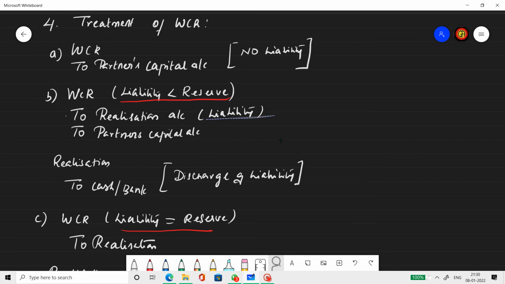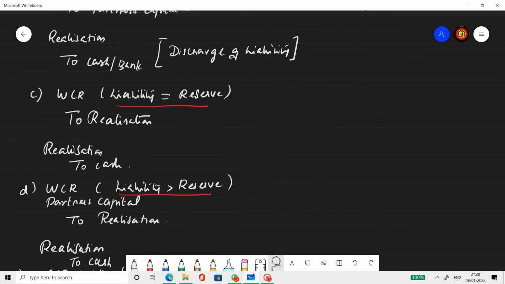Now, when it comes to the liability, in normal case, provision for WCC is created. That is in case of a business in continuation. Next year we will pay it off. But here the business comes to an end, so what is the point in doing this? We need to pay this off, right? So realization to cash. Discharge of liability. Then when liability is equal to the reserve amount, the liability and the reserve amount are the same. So WCR to realization, realization to cash.